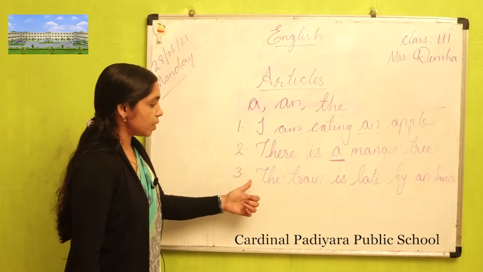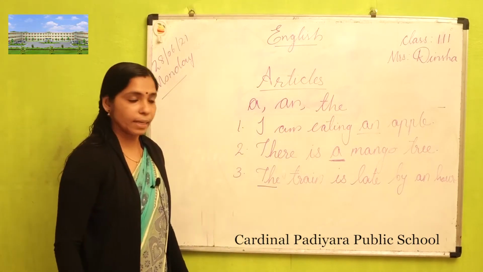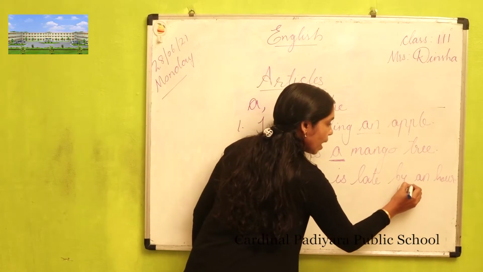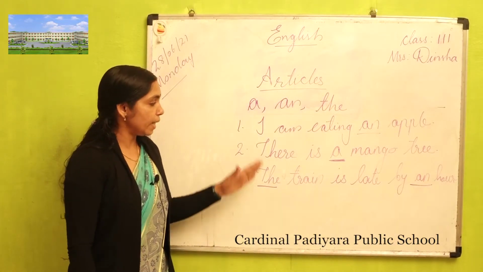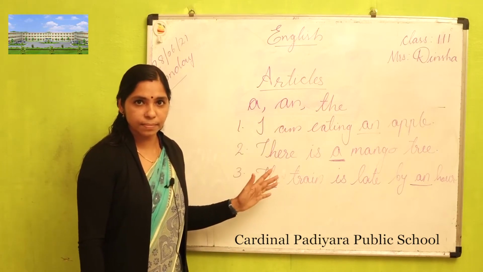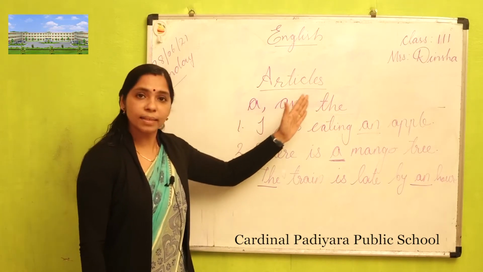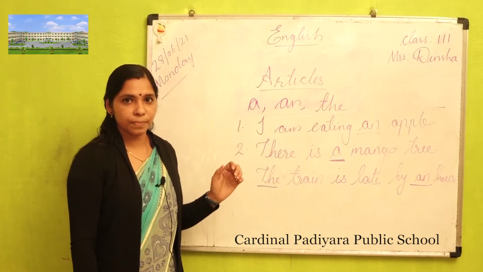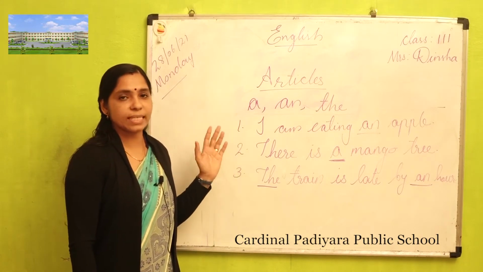Third one, the train is late by an hour. In these three sentences, I use articles a and the. Now we can check how we can use these articles.